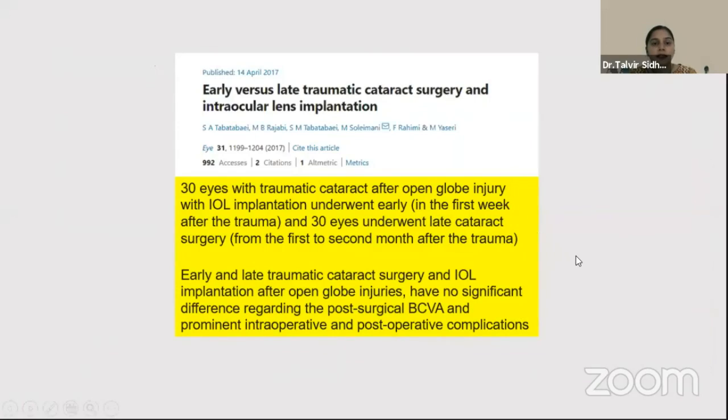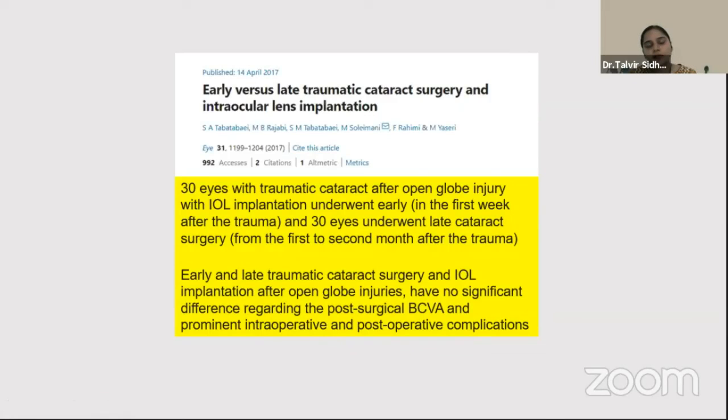Doctor, sorry to interrupt you, but the timer is up. Yes, it's just 1 or 2 slides.